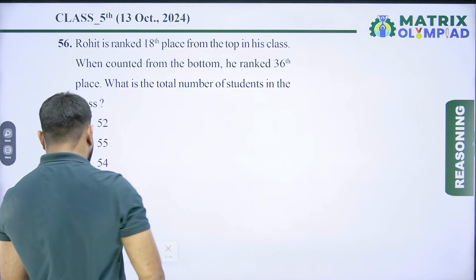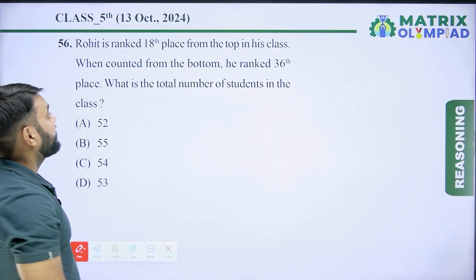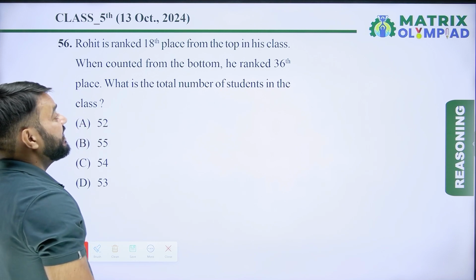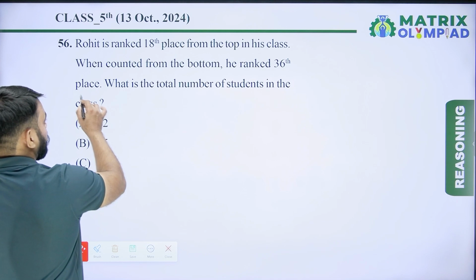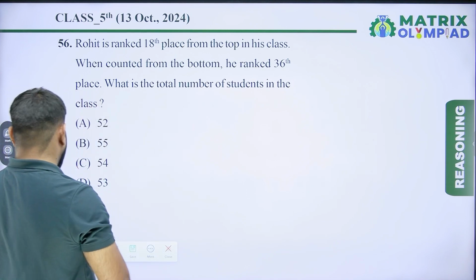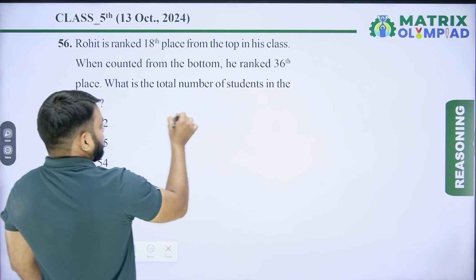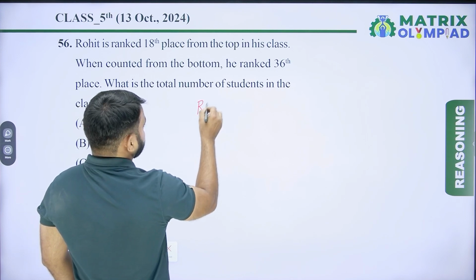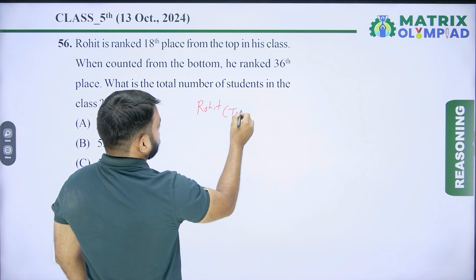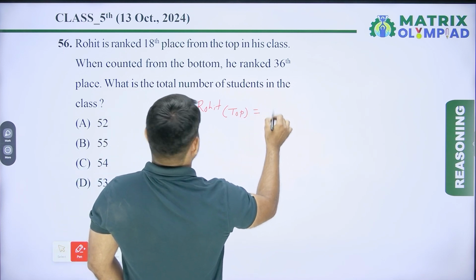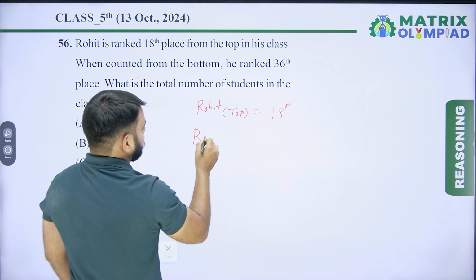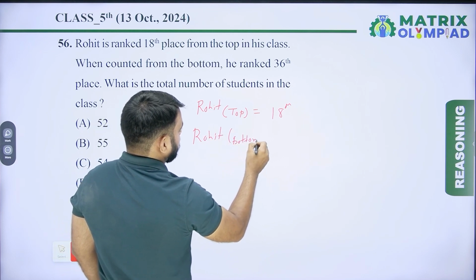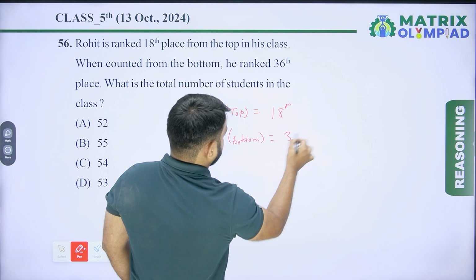Now the next question is question number 56. Rohit is ranked 18th from the top in his class. When counted from the bottom, he is ranked 36th. What is the total number of students in this class? So given is: rank of Rohit from the top is equal to 18, and rank of Rohit from the bottom is 36.